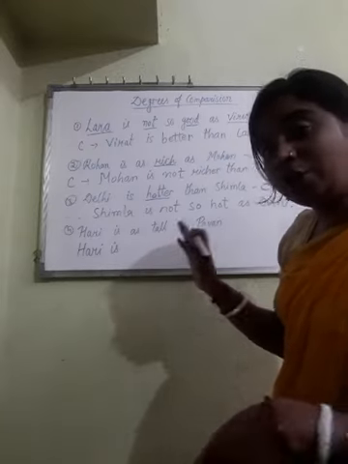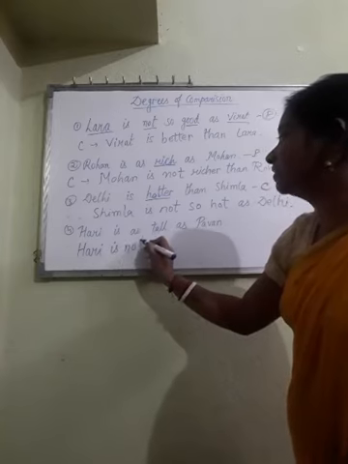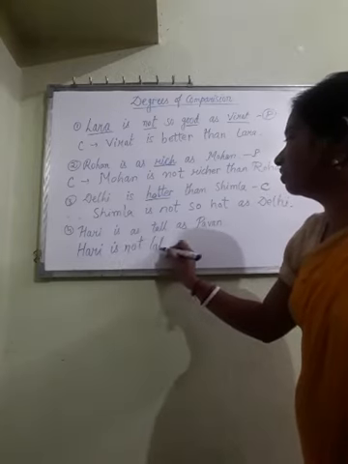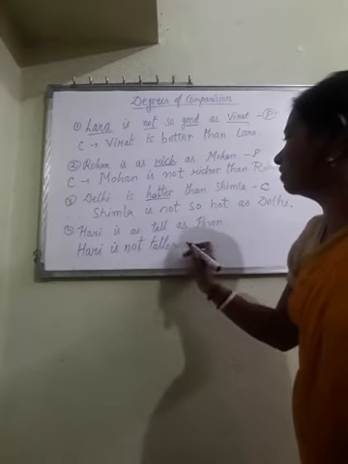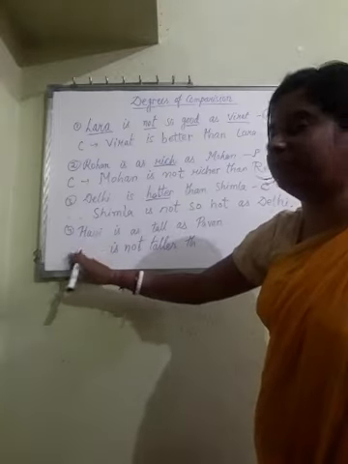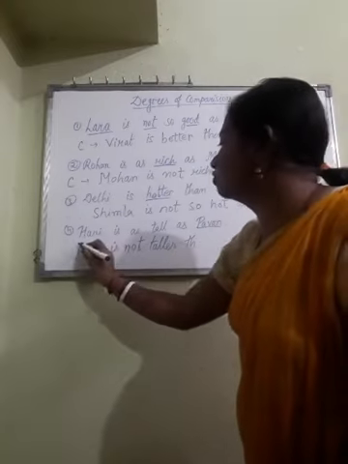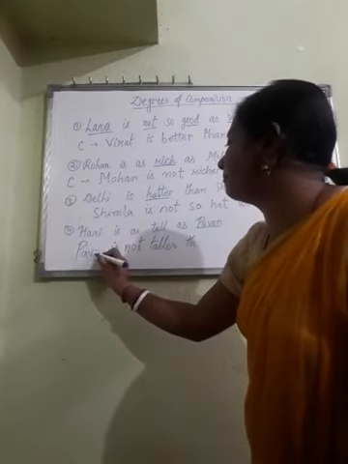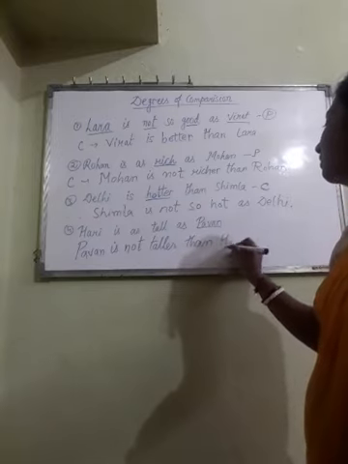Comparative degree will be taller, but you have to use not. Hari is not taller than, sorry, Pawan. We have to start from Pawan, as I said that we have to start from the second name. So the answer will be Pawan is not taller than Hari.